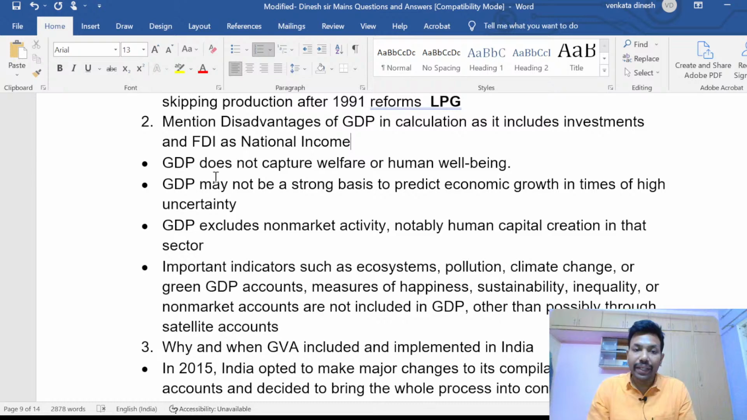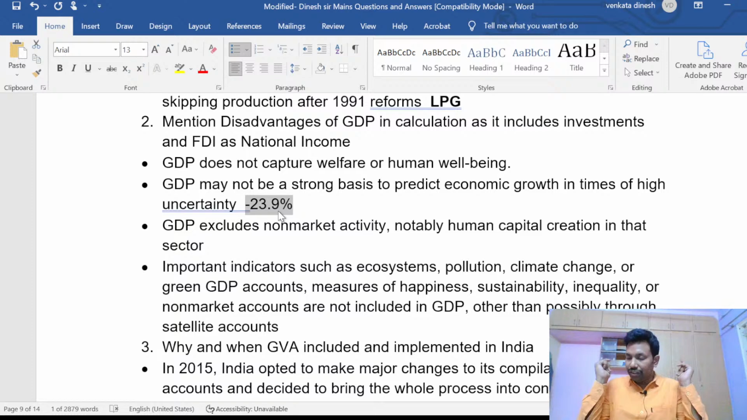So whenever we saw this minus 23.9% growth rate, everyone was shocked. We have to change to GVA. The debates have started. That's the reason I have made this question. So this is one thing that you should understand.